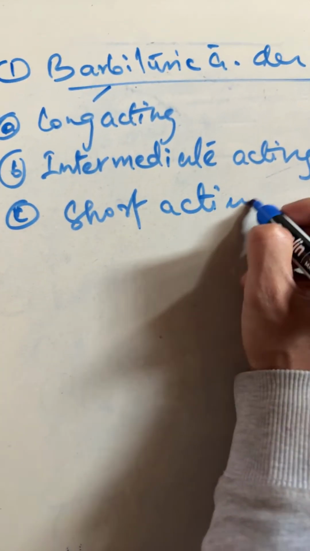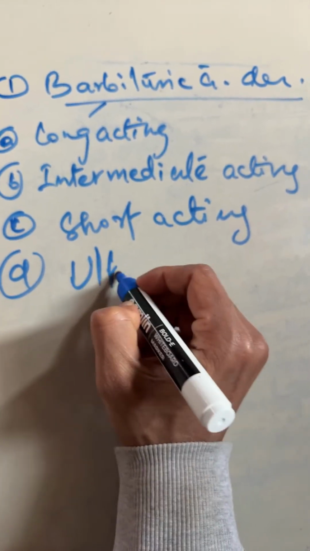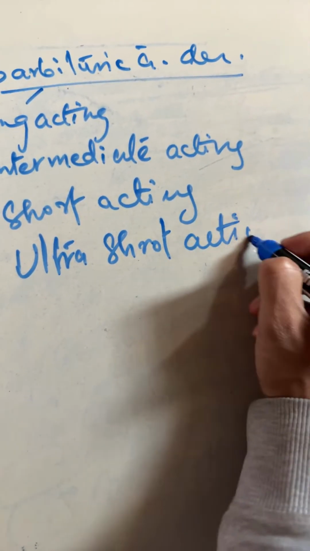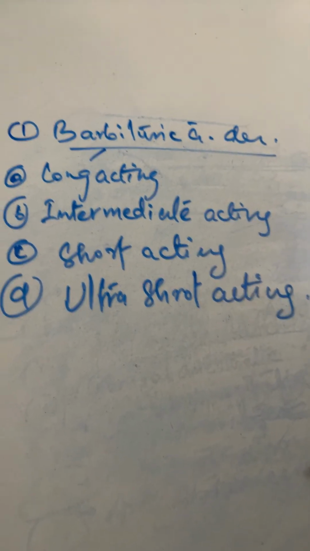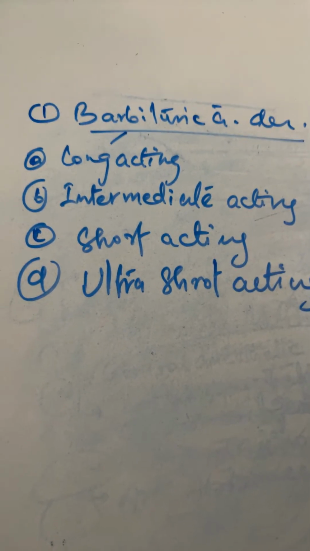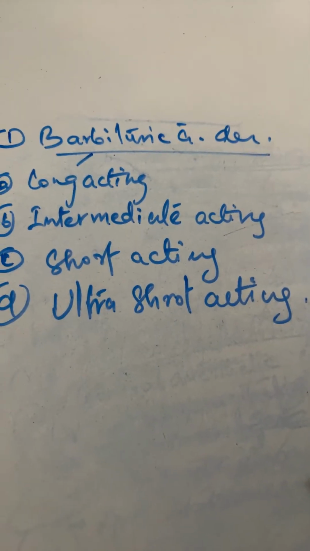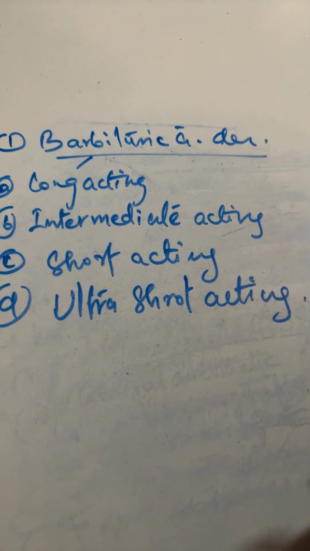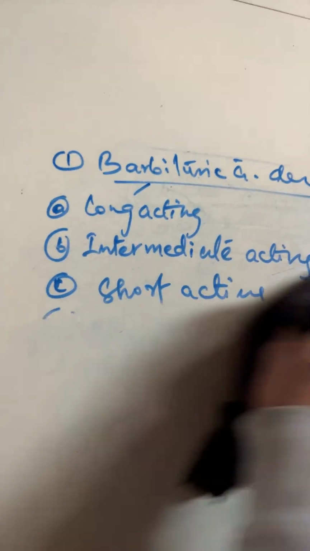And number four is ultra short acting. So what are long acting drugs? Long acting drugs are those drugs which show their pharmacological or therapeutic action for a longer duration after taking a very small quantity of drug.